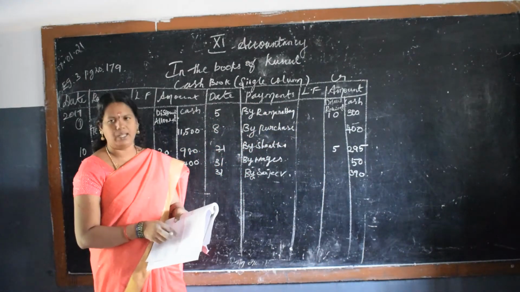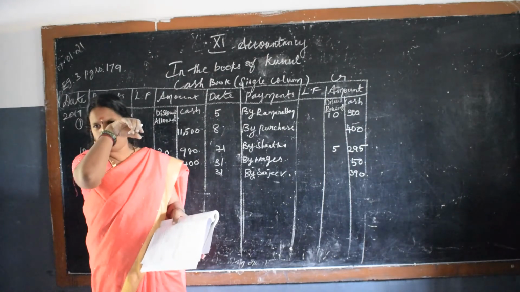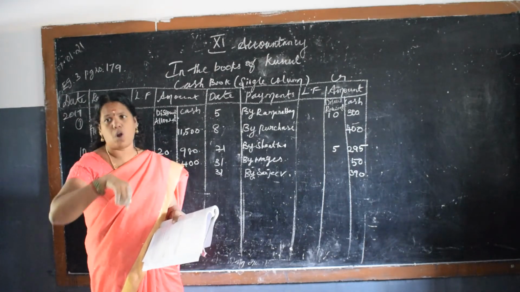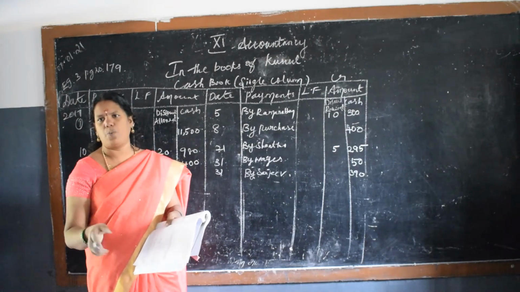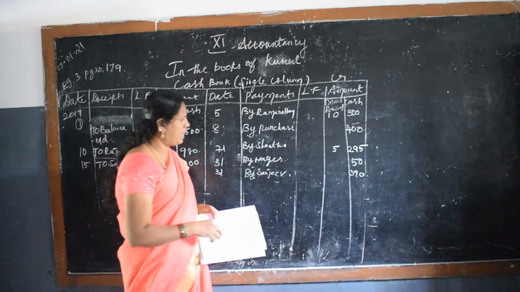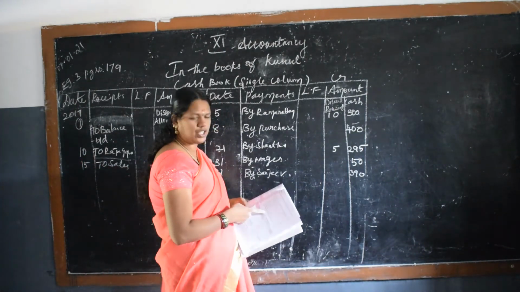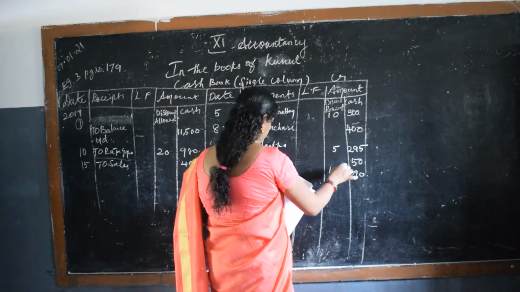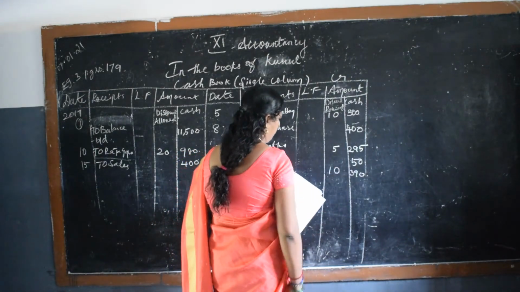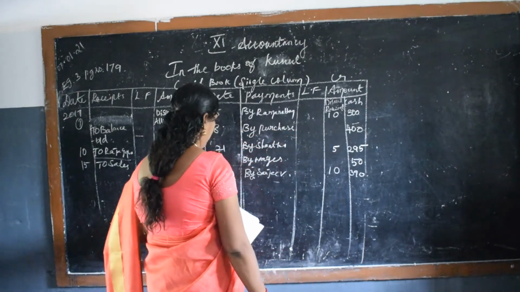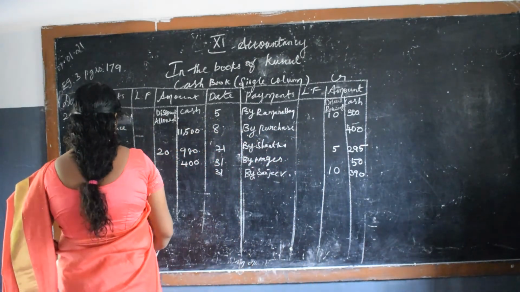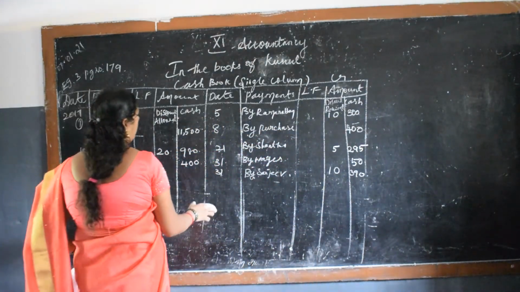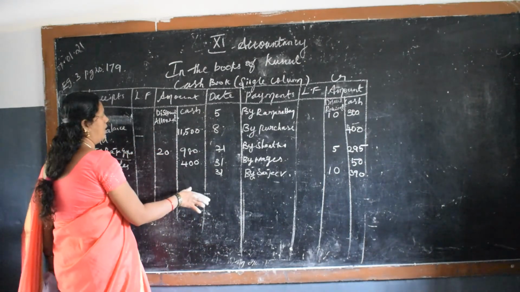So here they have not mentioned discount, but you have to find out whether it is a discount or not. When you observe the word settlement, it is 400, and only 390 has actually been paid. So what is the discount? We have received 10 rupees discount. Okay. Next step, that's all. It's over. Don't confuse the discount and cash columns.